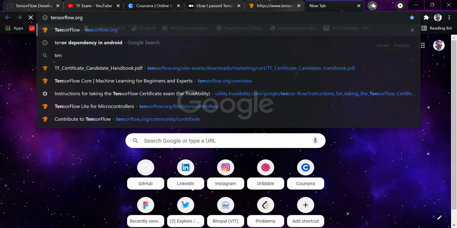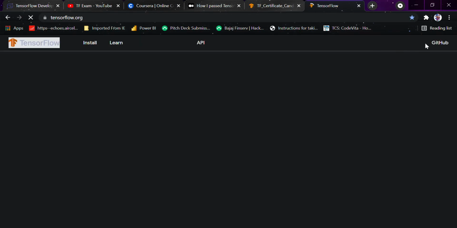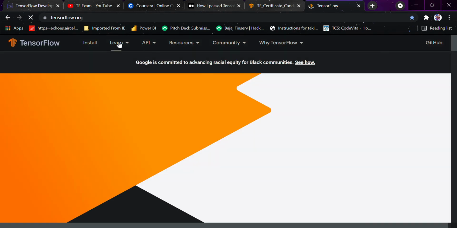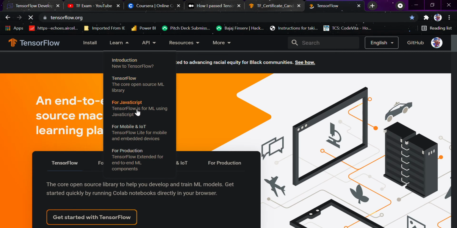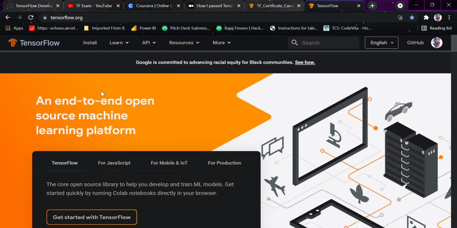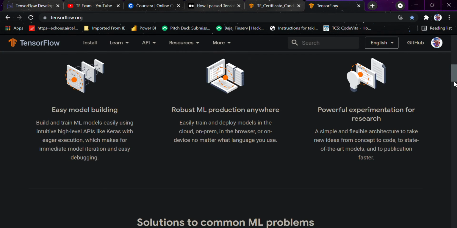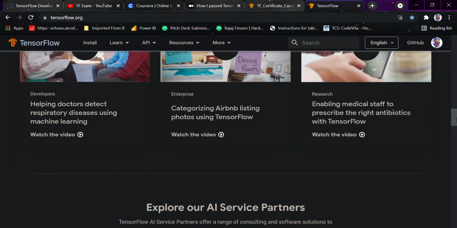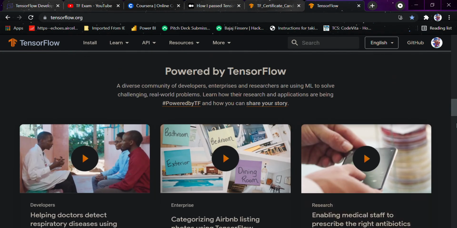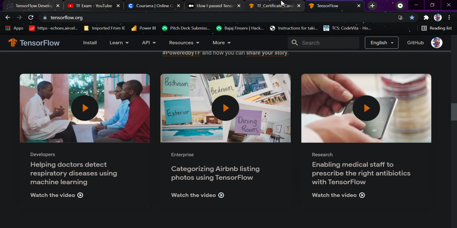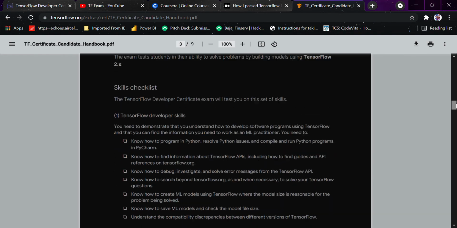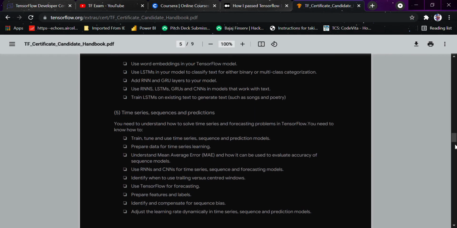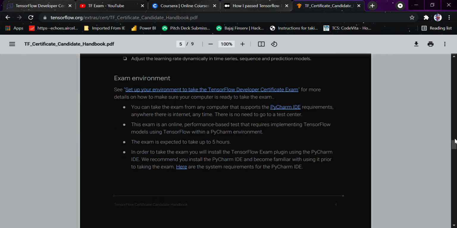I would also like to share the official handbook by TensorFlow. You can go to the tensorflow.org website, go to Learn, and follow how you should learn for JavaScript, mobile, IoT, or production. You can increase your knowledge of TensorFlow from here and follow their paths, because many big companies like Airbnb also use TensorFlow. You can go to the TensorFlow Developer Certificate candidate handbook, where they tell you how to prepare for the exam and what will be asked in it.